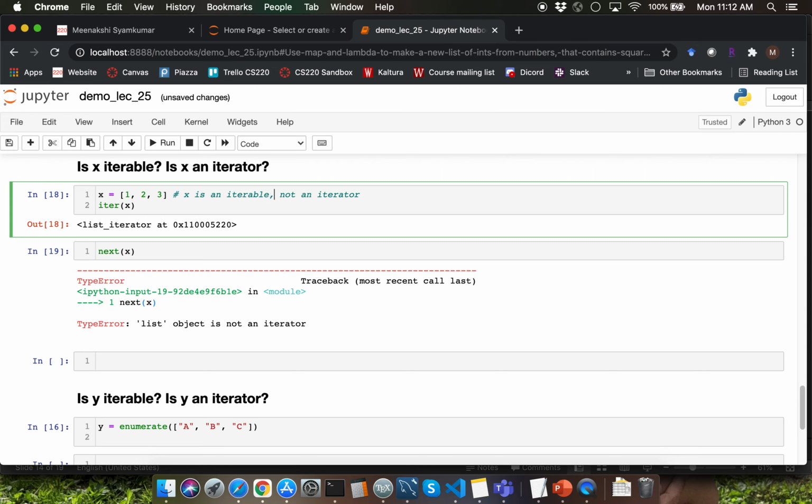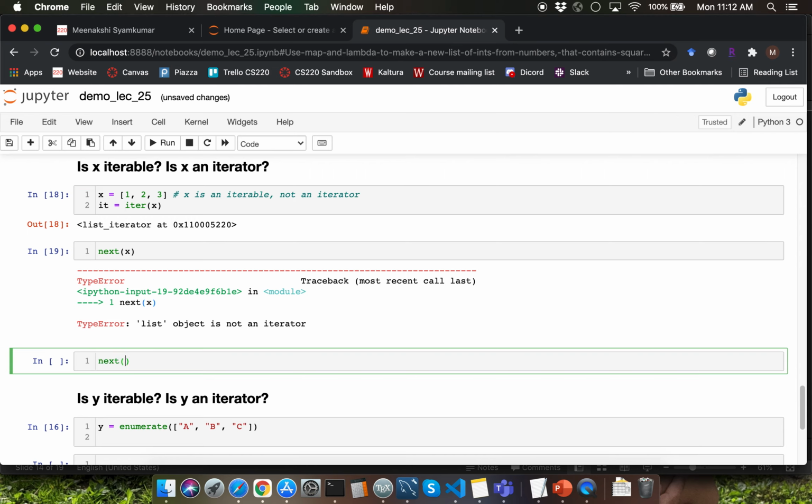So how do we get the iterator out of the iter function call here? Let me store that into a variable called it. You can make any number of next function calls on the iterator it, exactly the number of items which are available as part of this list object instance.